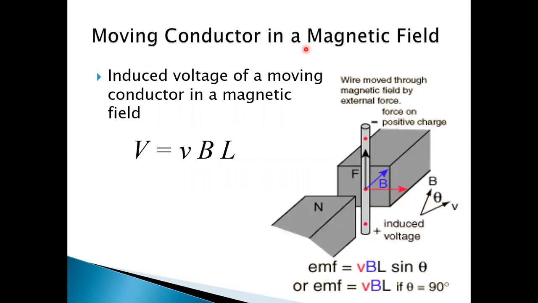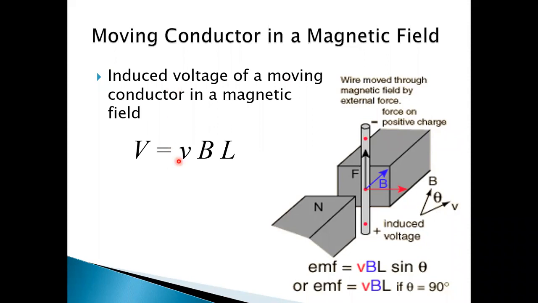Now, a moving conductor in a magnetic field. You see here, this is the north pole of a magnet and this is the south pole of another magnet, and in the space between the two poles, a conductor of a specified length is allowed to move in a direction perpendicular to the magnetic field. So you see here the induced voltage of a moving conductor in a magnetic field.